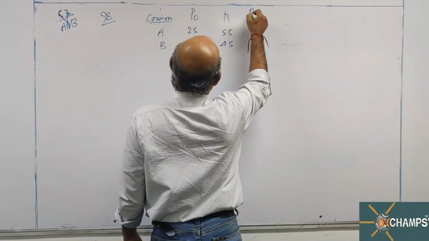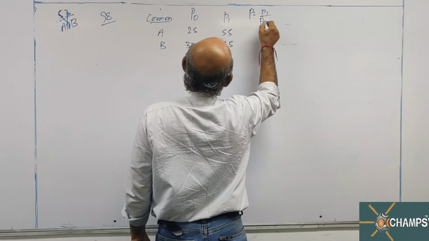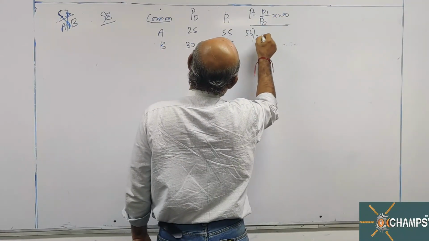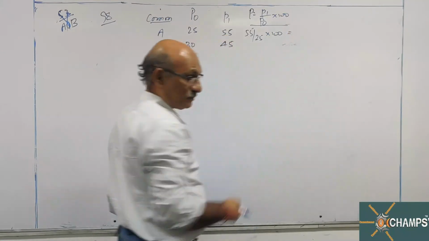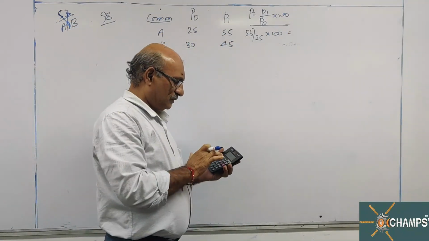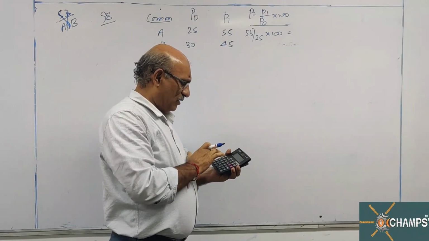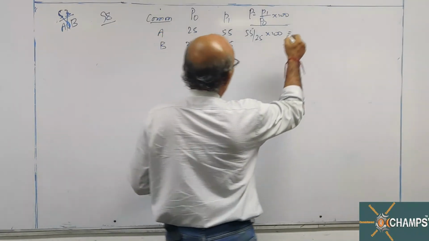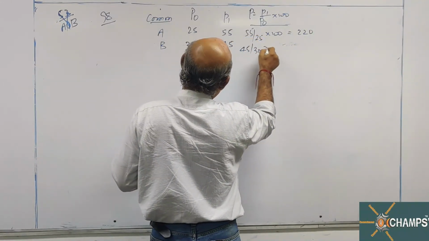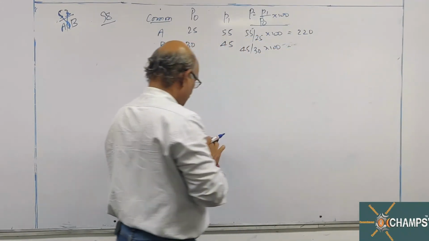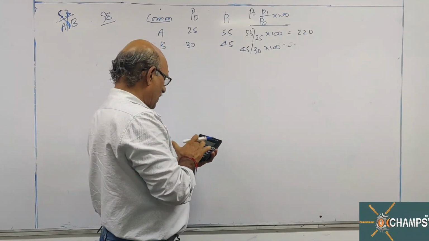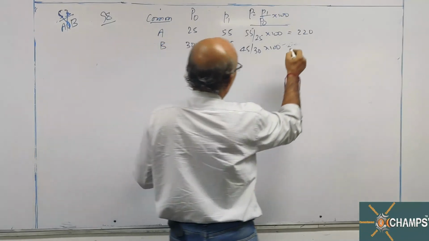So calculate price relatives of P1 by P0 into 100. 55 divided by 25 into 100 is 220. 45 divided by 30 into 100 is 150.